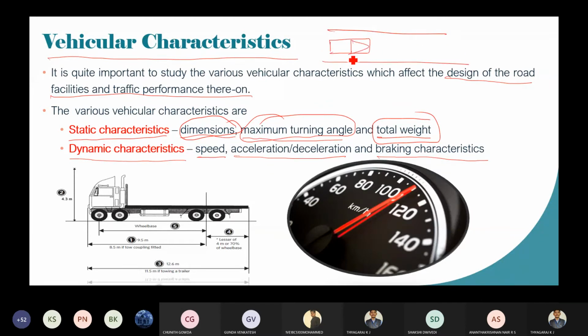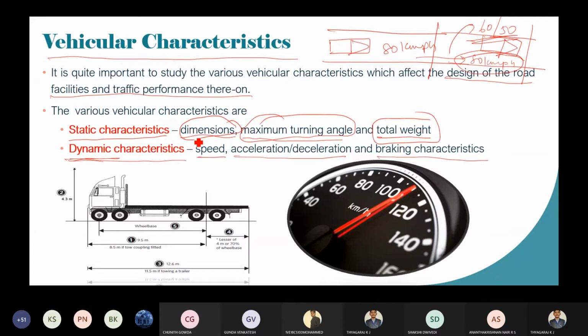So your vehicle is moving with 80 kmph, for example, we'll consider. You have to travel around 100 kilometers. At this point, your vehicle is moving with 80. Due to breakdown of any other vehicle on the road, you are not going to travel at 80 kmph only. At this point, the speed is going to reduce, whether it may be 60 or 50, which will be changing from time to time. So that is the dynamic characteristics.